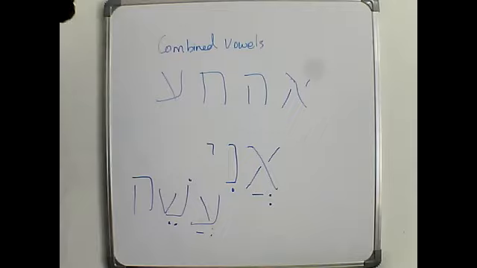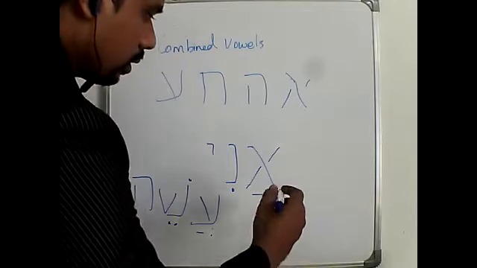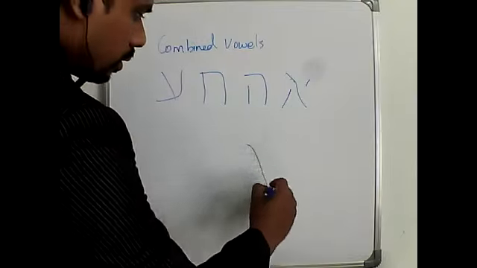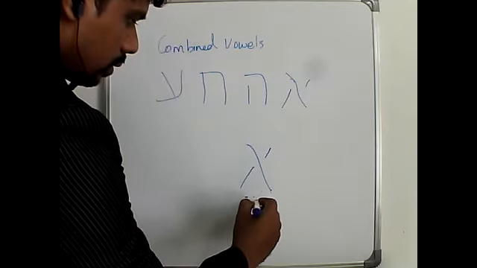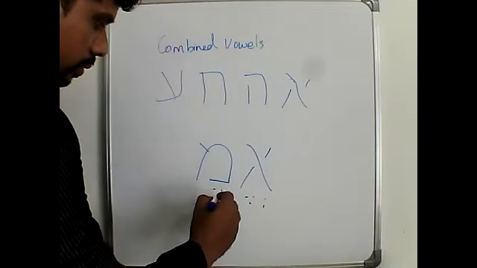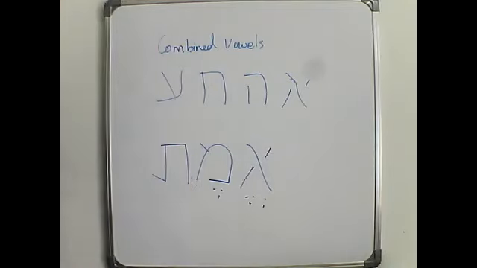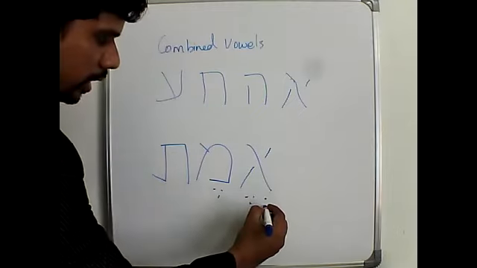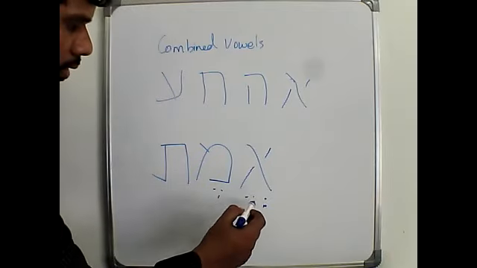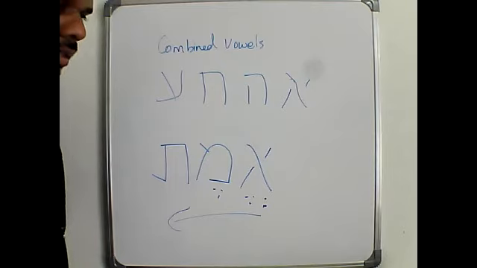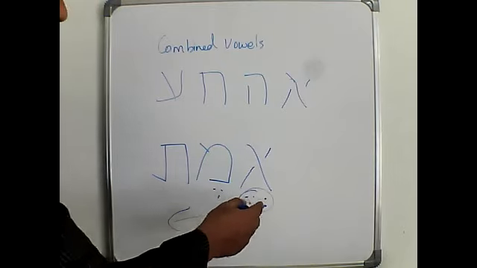Ashe. And here you can see seva is combined with segol. You have to be very careful when you are looking at this. We have segol and along with that we have seva. So how do we read this? Emet. Okay, emet.